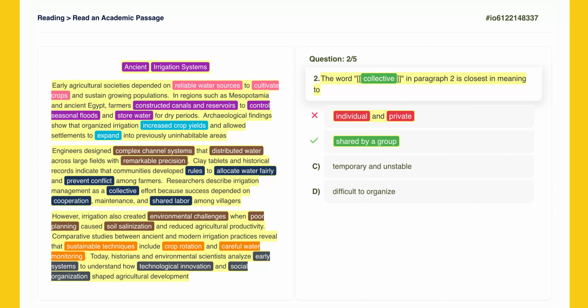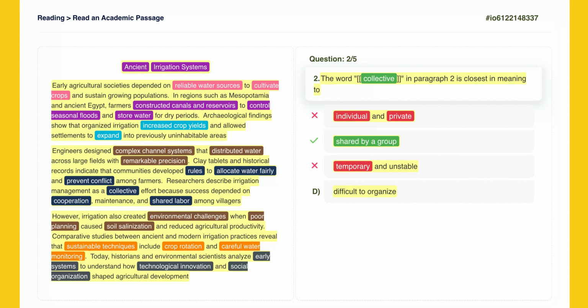Now, let's take a closer look at option C, temporary and unstable. The word temporary means lasting for a short time. There is no indication in the sentence that the effort was short-term or unstable. The focus is on the people involved, not the duration. Incorrect. Now, let's take a closer look at option D, difficult to organize.